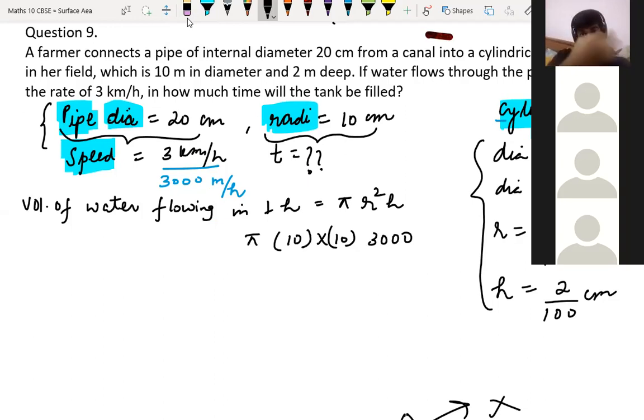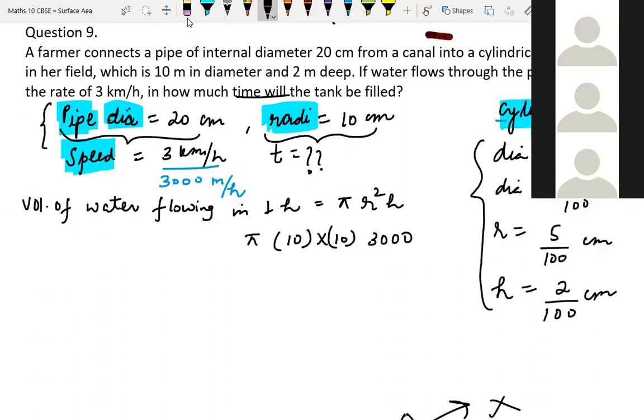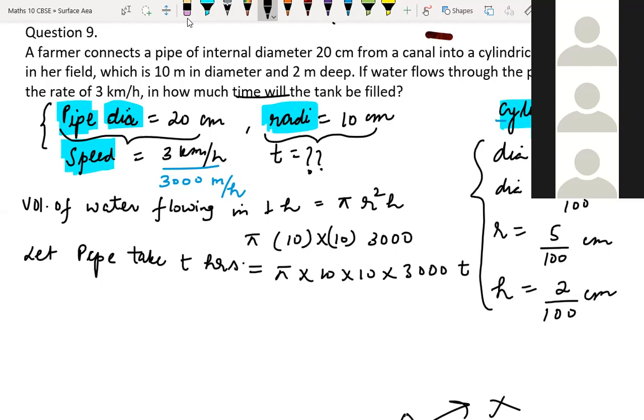But here they are asking how much time this pipe will take. Let the pipe take T hours, right? Then we multiply by T over here: pi into 10 into 10 into 3000 into T. Can we write like this, children, or not?